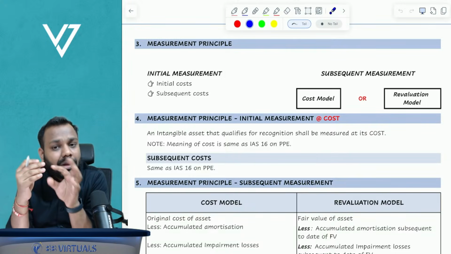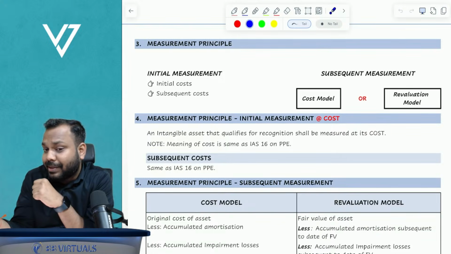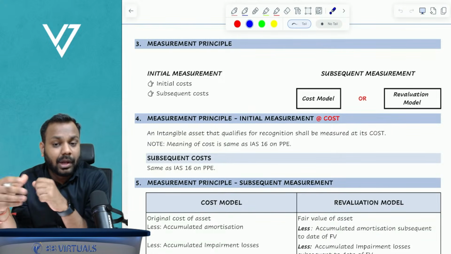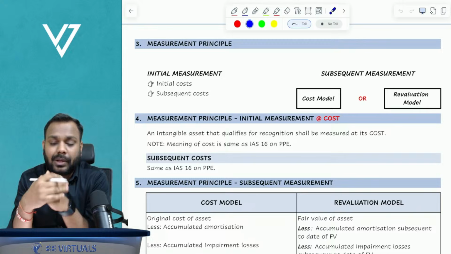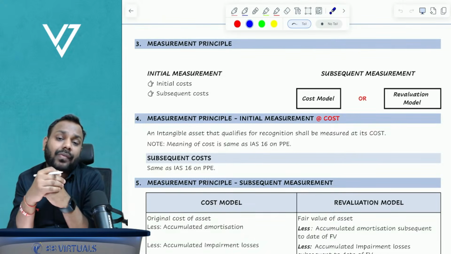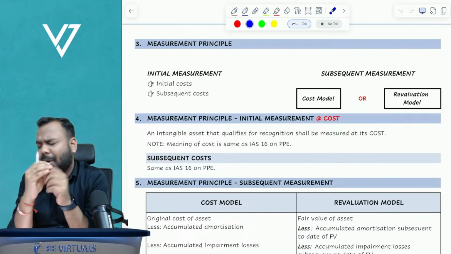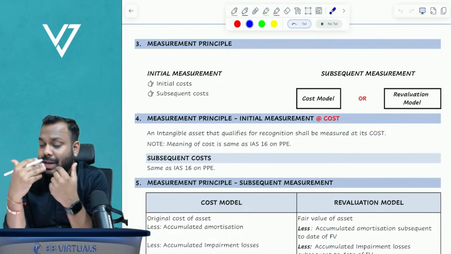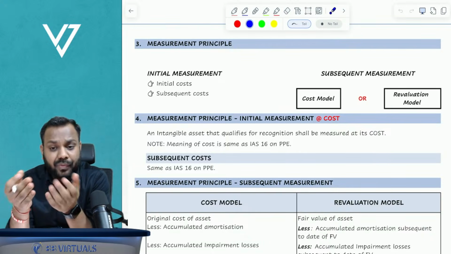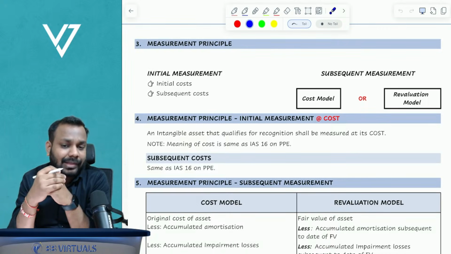For example, software is one type of intangible asset. Patents are one type of intangible asset. Copyrights, trademarks, brand names, right? There can be other types of intangible assets, multiple types. Their nature might be different, their purpose might be different, right? So we can have multiple classes of intangible assets.